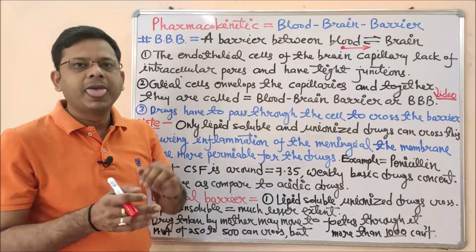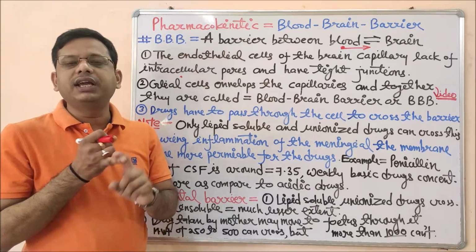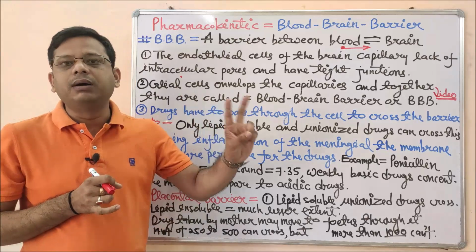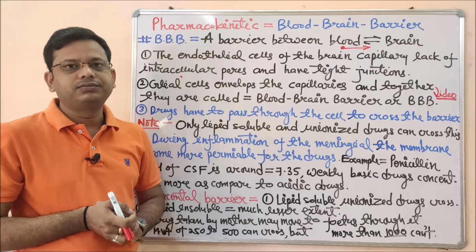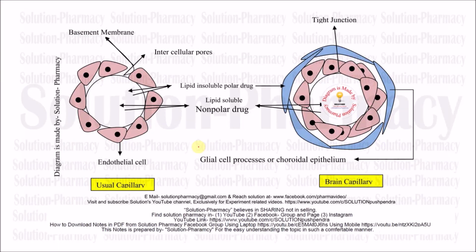or in short, this is known as BBB. Now I am going to explain the meaning and diagram of the blood-brain barrier in comparison with the normal one. So let's go through that short video, then we will come back soon. So now we are going to study the blood-brain barrier with the help of the respective diagram. There are two types of diagram on your screen.